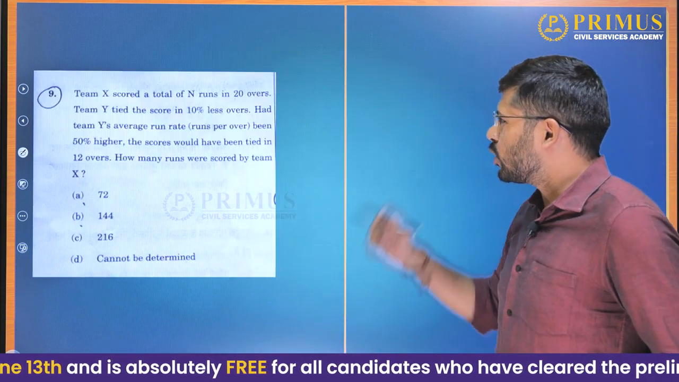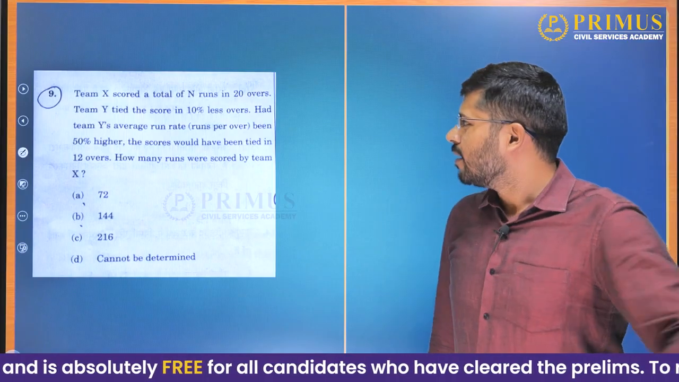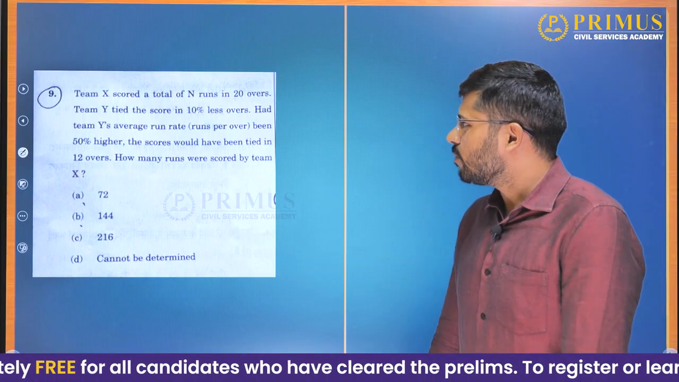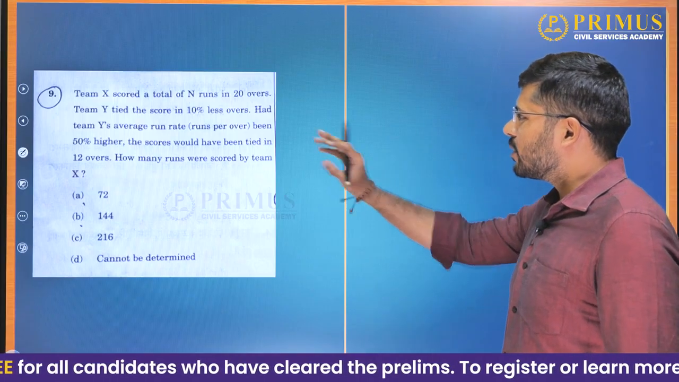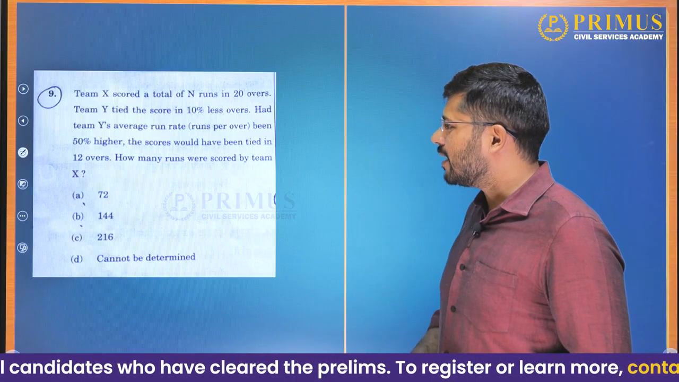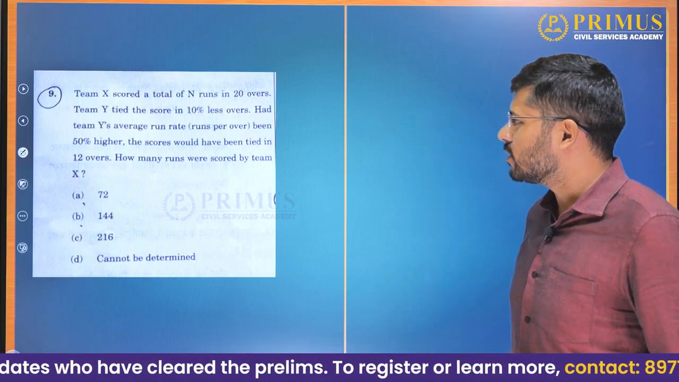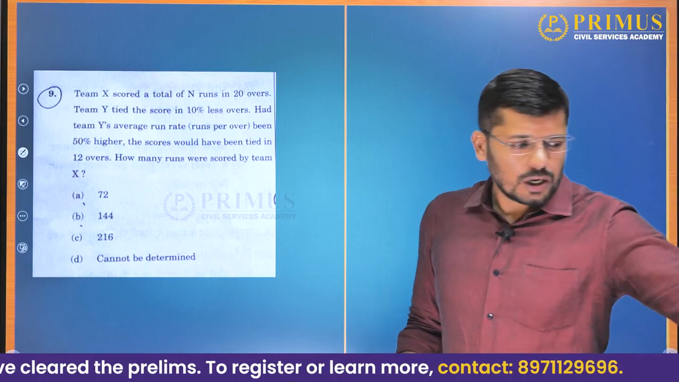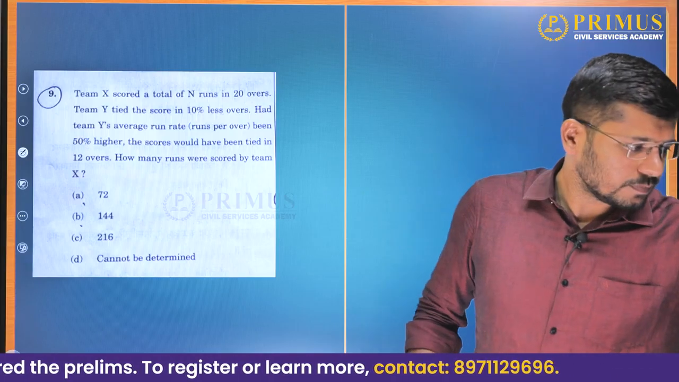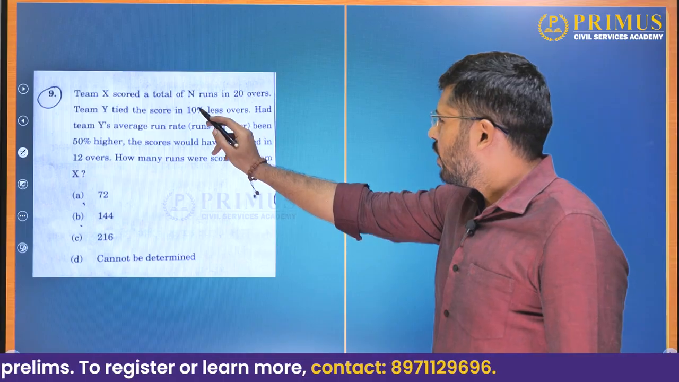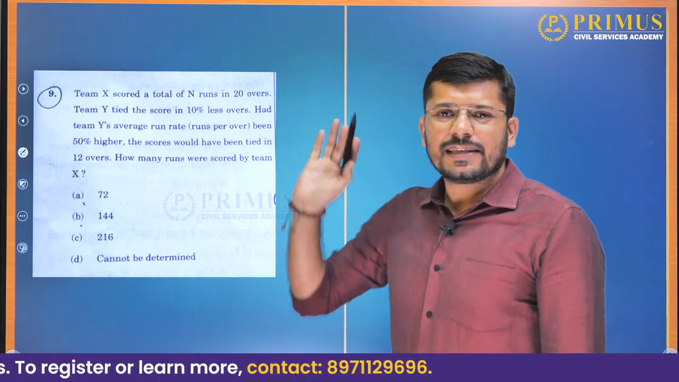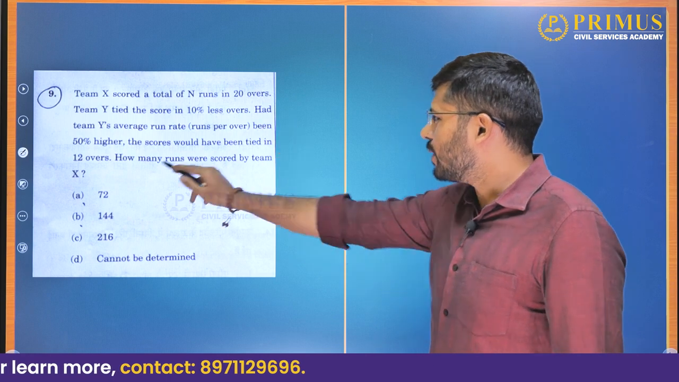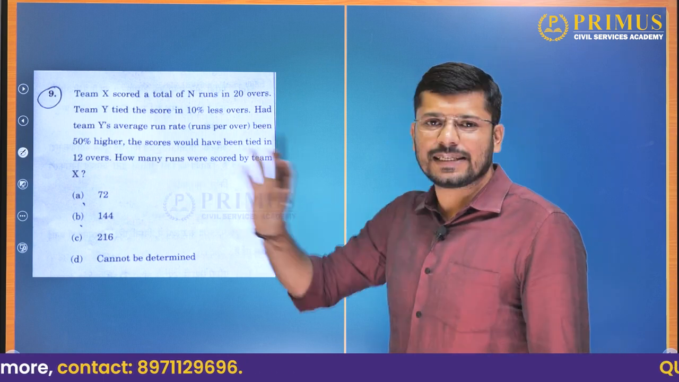Team X scored a total of n runs in 20 overs. Team Y tied the score in 10% fewer overs. Had Team Y's run rate, that is runs per over, been 50% higher, the scores would have been tied in 12 overs. How many runs were scored by Team X? Okay, so now how to answer this question? Now Team X scored n runs in 20 overs, but we do not know the value of n here.